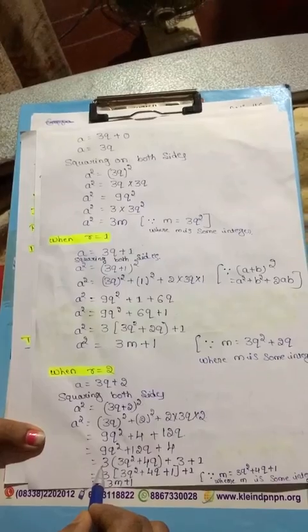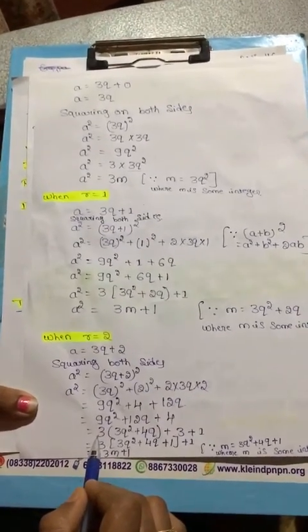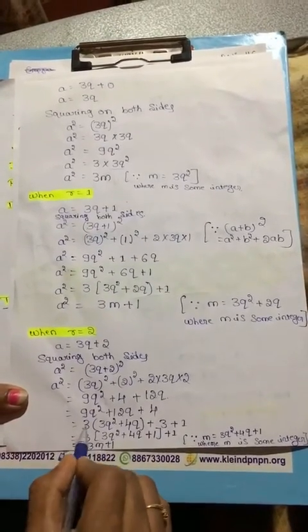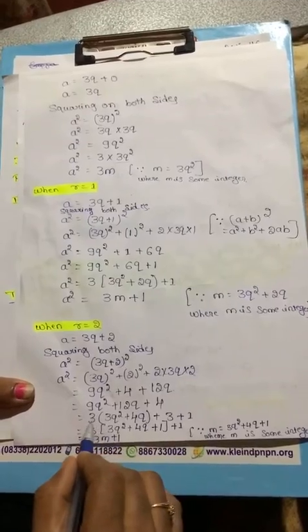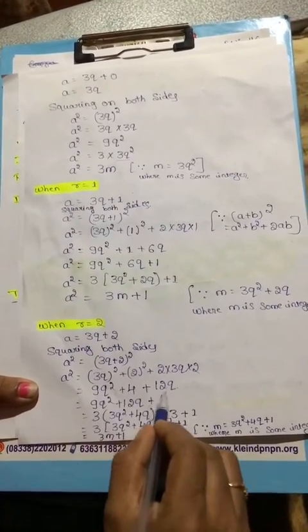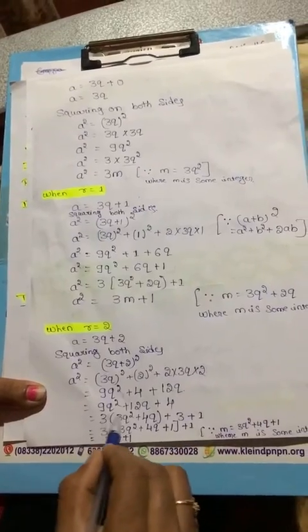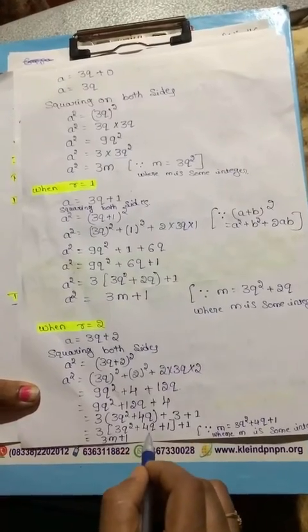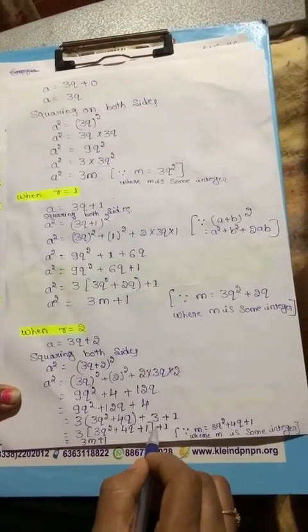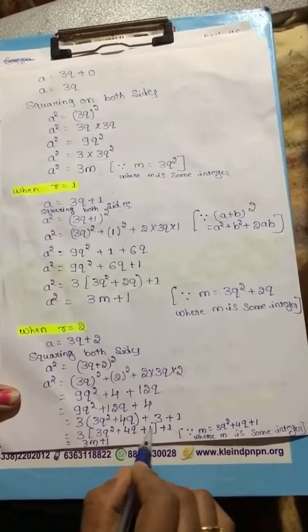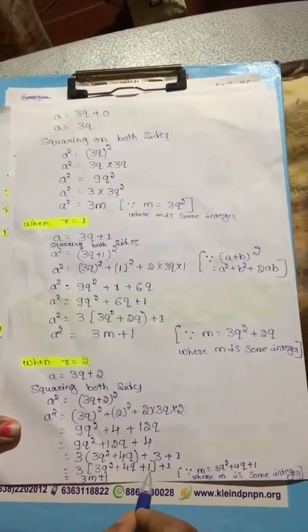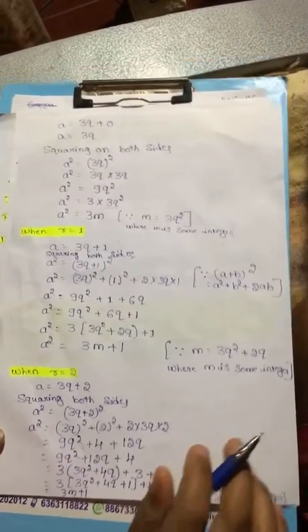Why take 3 as common? Because the question says this can be reduced to the form 3m or 3m plus 1. So take 3 common: 9q square plus 12q plus 4 can be written as 3 into 3q square plus 4q, plus 1. The plus 1 stays as it is. Again the whole term is considered as m, 3m plus 1, since m equal to 3q square plus 4q plus 1, where m is some integer.